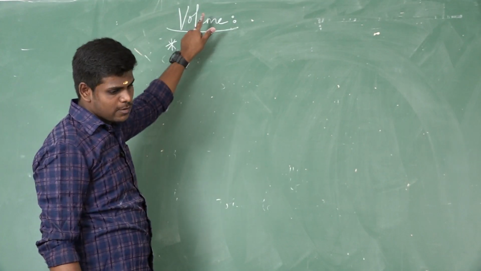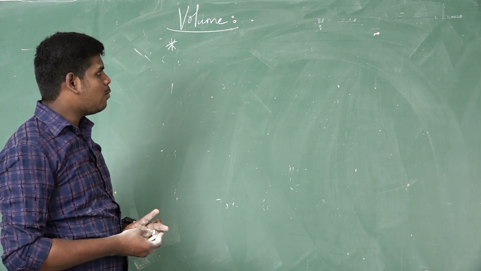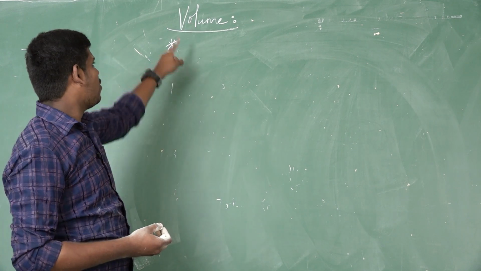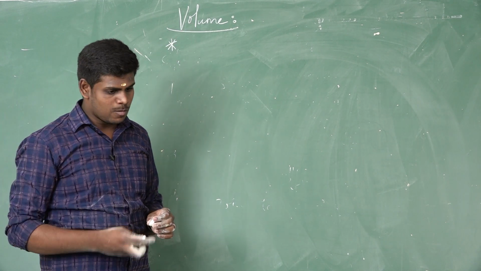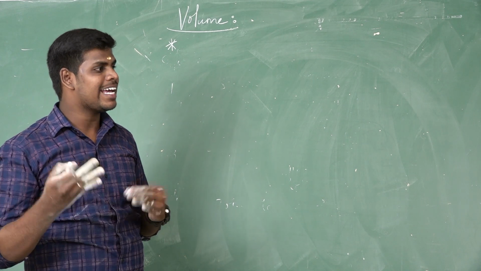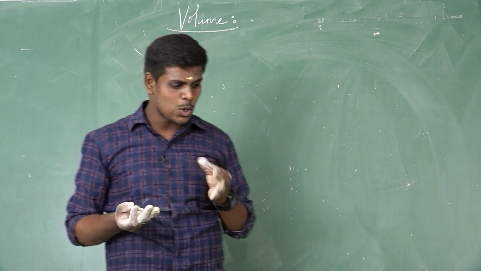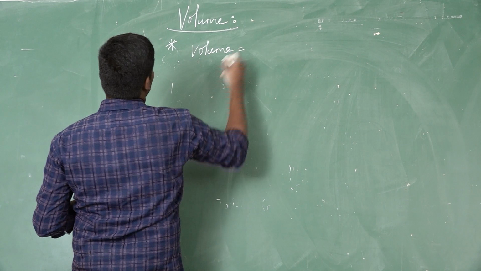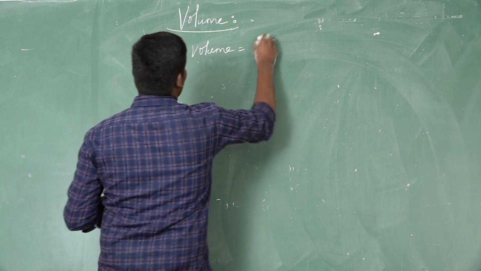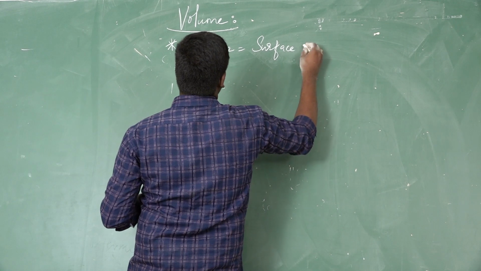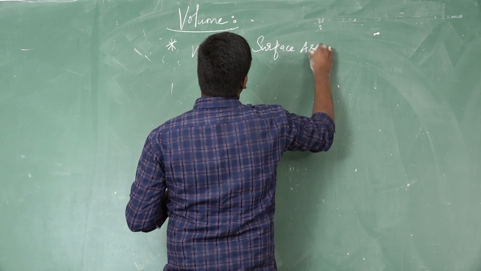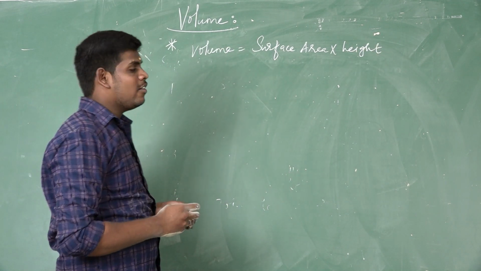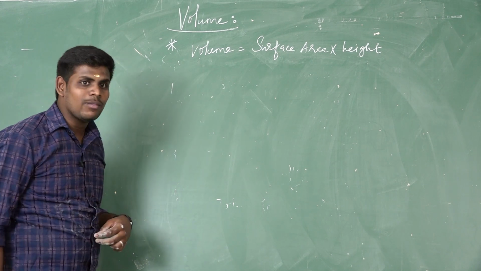The next new topic is volume. What is meant by volume? The amount of space occupied by a three-dimensional object is called volume. So what is the formula to calculate the volume? Volume is equal to surface area into height. Or volume is equal to length multiplied by breadth multiplied by height.